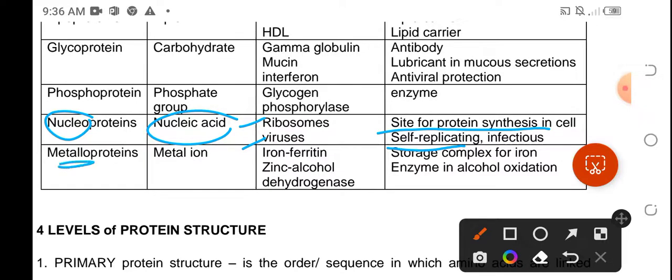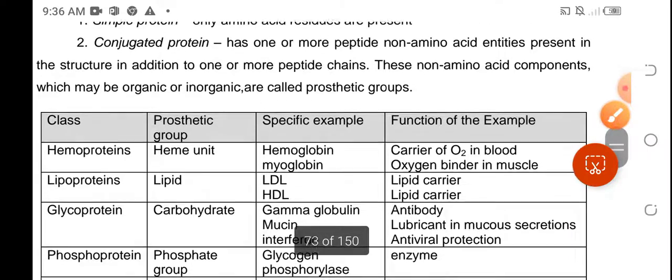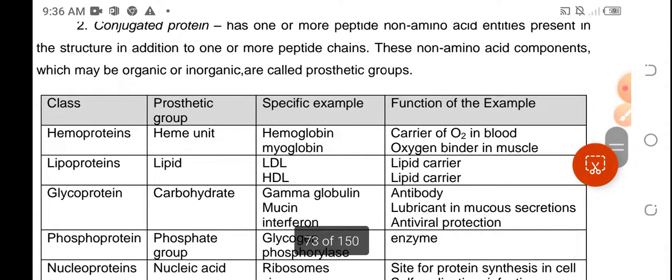For metalloproteins, their prosthetic group is metal ions. We have iron ferritin, which serves as a storage complex for iron. We have zinc alcohol dehydrogenase. This is an enzyme in alcohol oxidation. Okay, so these are the examples of conjugated proteins together with their prosthetic groups.